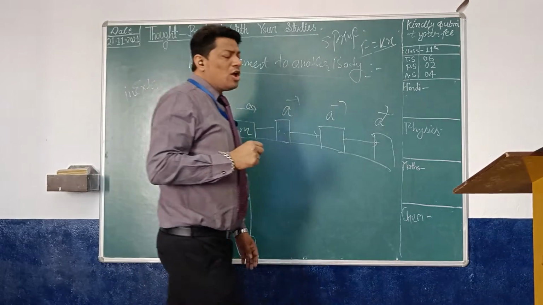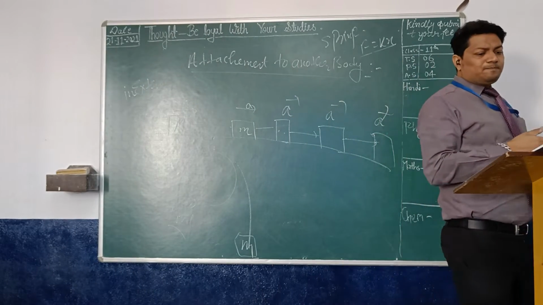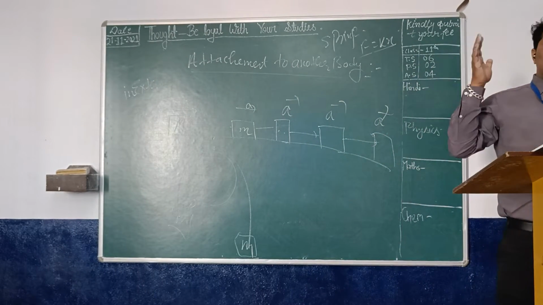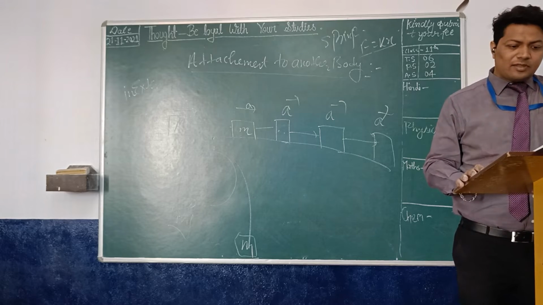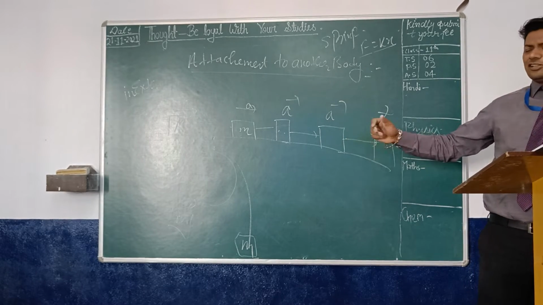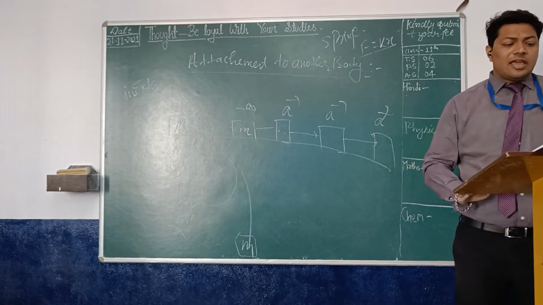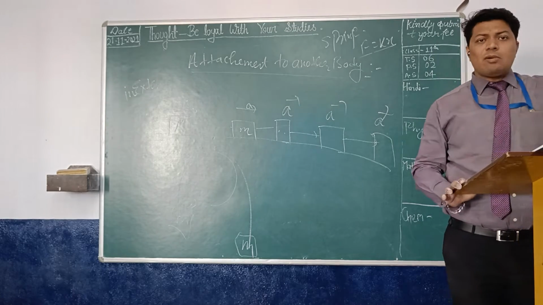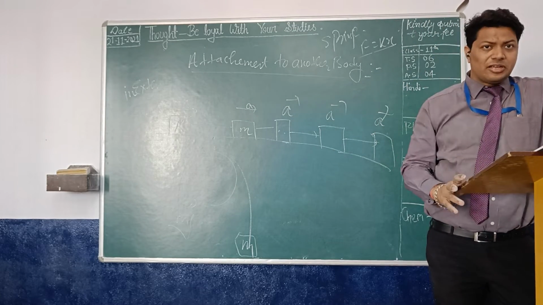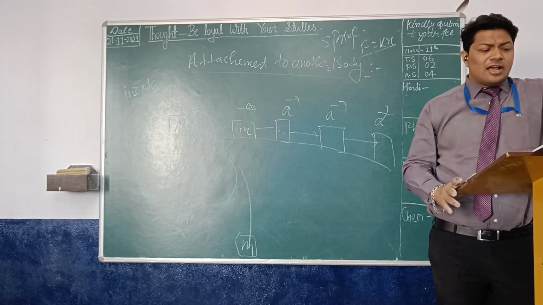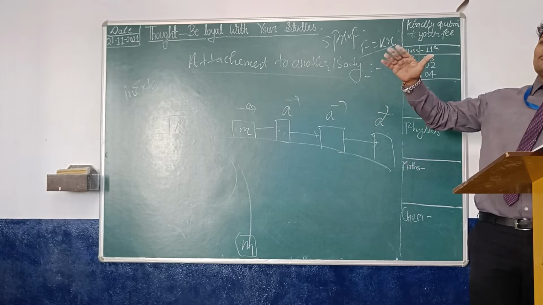And if a string is massless, meaning there is no mass, you get the common acceleration here and here also. If the string is massless, the tension T is the same everywhere.